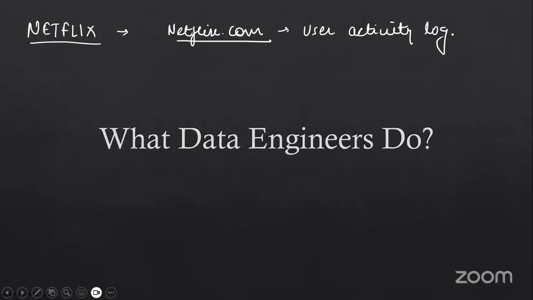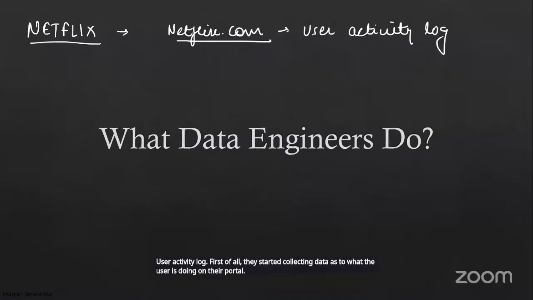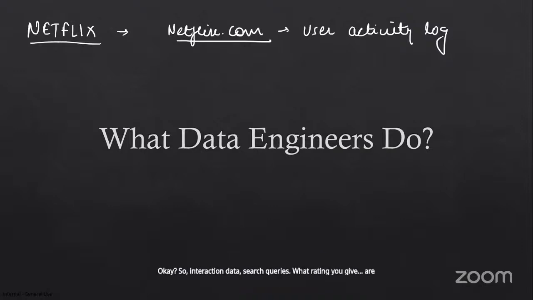First of all, they started collecting data as to what the user is doing on their portal. You go to netflix.com, what movies are you clicking on? What movies are you searching for? Whatever you do on netflix.com, they started collecting that data. All right. So interaction data, search queries, what rating you give. Are you giving a thumbs up? Are you giving a thumbs down? When you're watching a movie, how many times you're pausing it, how many times you're rewinding it, etc. They were collecting everything.